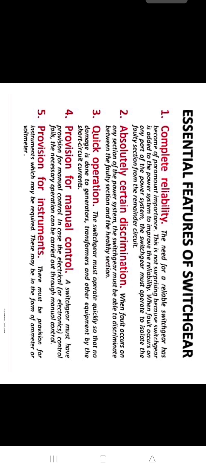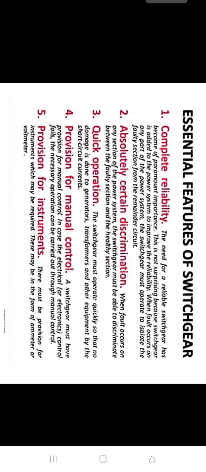When a fault occurs on any part of the power system, the switchgear must operate to isolate the faulty section from the remainder of the circuit. The second one is absolutely certain discrimination. When a fault occurs on any section of the power system, the switchgear must be able to discriminate between the faulty section and the healthy section to protect our other healthy sections from damage.